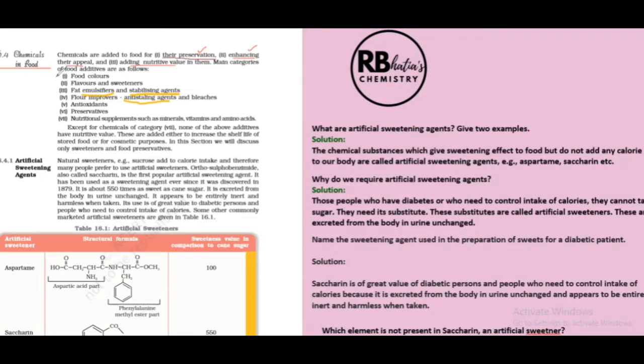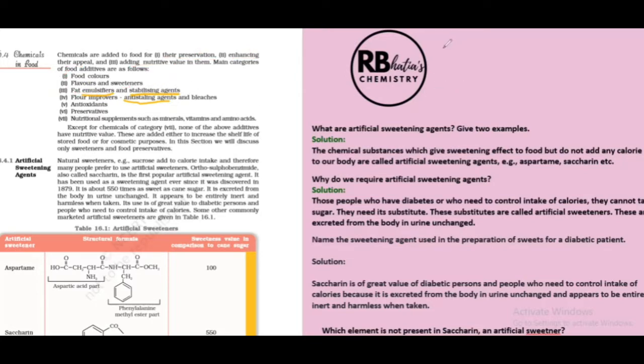Many categories of food additives will be food colors, flavors and sweeteners. Flavors and sweeteners means something like when we add vanilla essence. If you know, vanilla essence is a chemical belonging to the aldehyde functional group, right? Similarly, we add sweeteners to just increase the sweet taste of the food. We have different varieties of sweeteners, like some which add to calories, some do not, some are stable at high or low temperatures. All these components we're going to discuss ahead. Then we have fat emulsifiers and stabilizing agents.